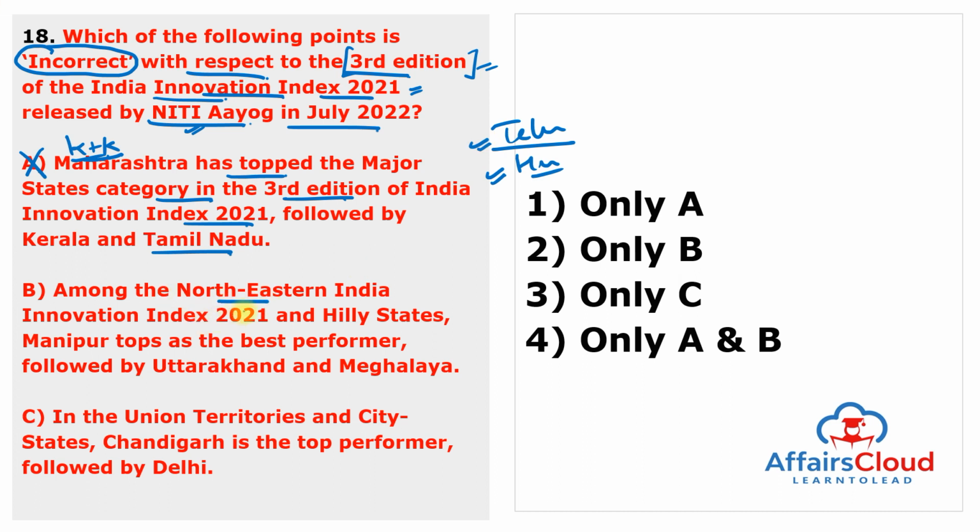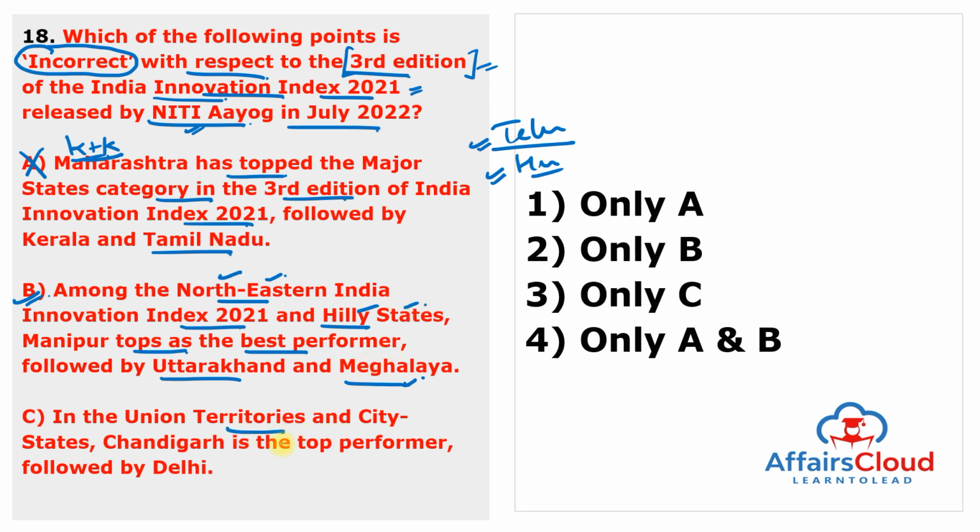Among the Northeastern and hilly states, Manipur tops as the best performer, followed by Uttarakhand and Meghalaya. So this statement is correct because among the Northeastern and hilly states, Manipur tops as the best performer, followed by Uttarakhand. Second rank goes to Uttarakhand and third rank goes to Meghalaya. But this category only belongs to Northeastern and hilly states. So second point is correct.